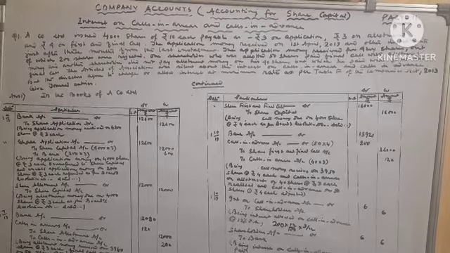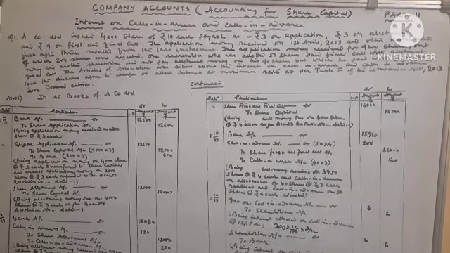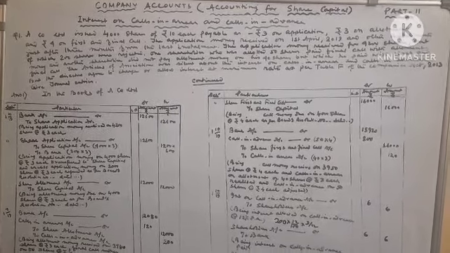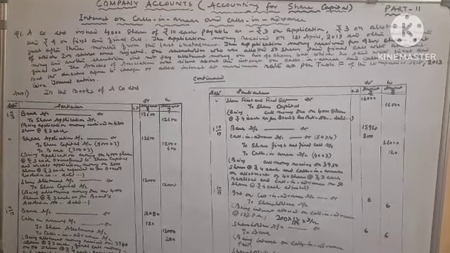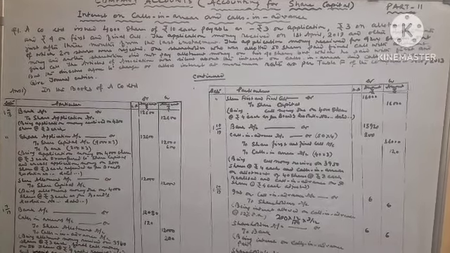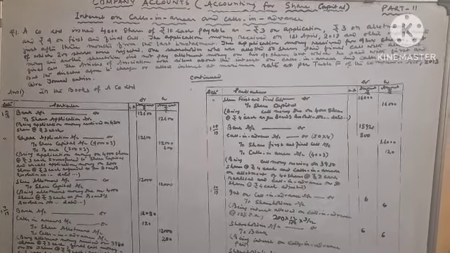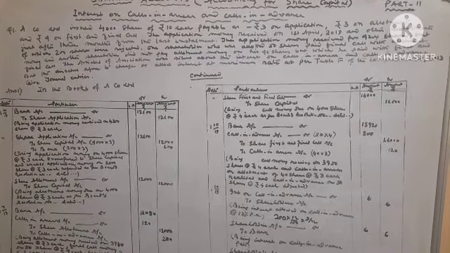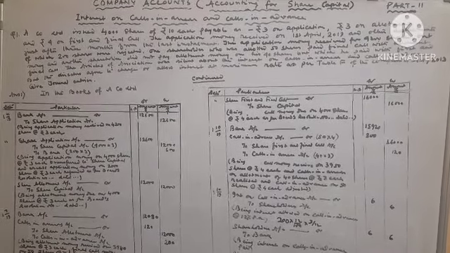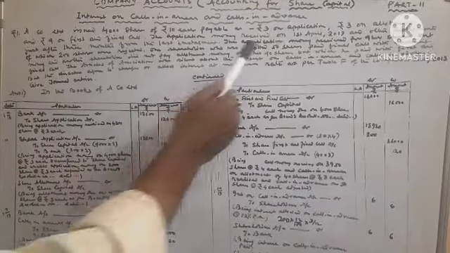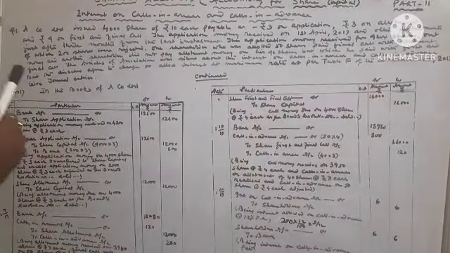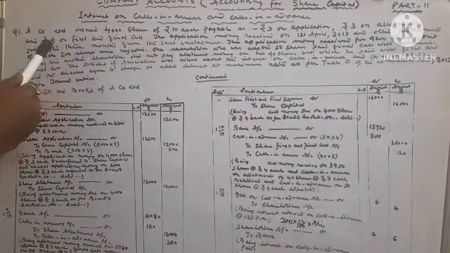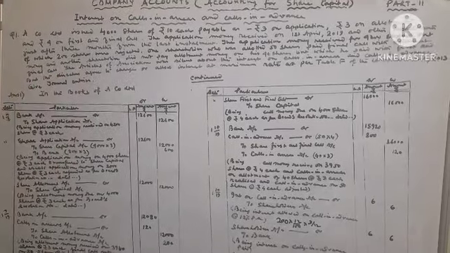Today again company accounts, accounting of share capital, part 11. Today we will discuss interest on calls in arrear and calls in advance. A question has been given. A company limited issued 4,000 shares of rupees 10 each, payable as rupees 3 on application, rupees 3 on allotment and rupees 4 on first and final call.